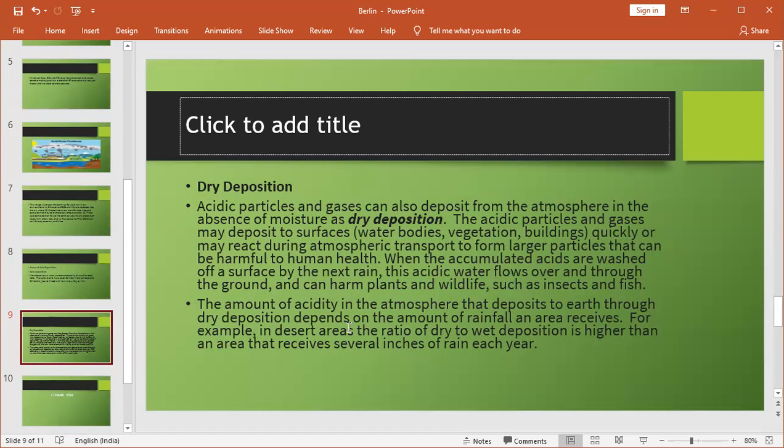The amount of acidity in the atmosphere that deposits to the earth through deposition depends on the amount of rainfall an area receives. For example, in a desert area, the ratio of dry to wet deposition is higher than in an area that receives several inches of rain each year.